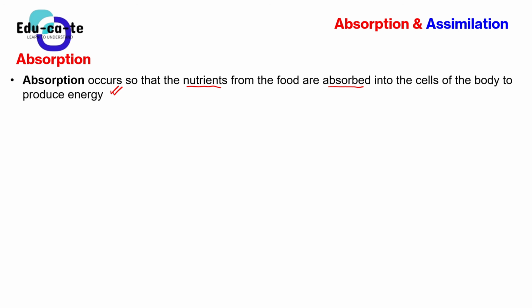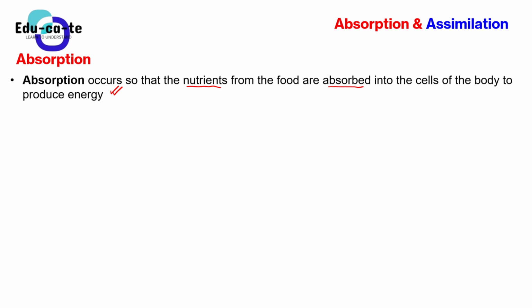So those proteins, carbohydrates, as well as lipids, and all of those fats and oils that you eat in your food, they need to somehow be absorbed into the blood, and they need to go to the cells of your body so that you can have some energy. You know that is the main reason that we eat, right?